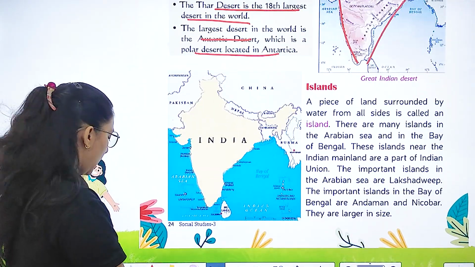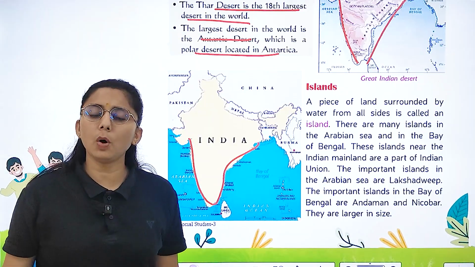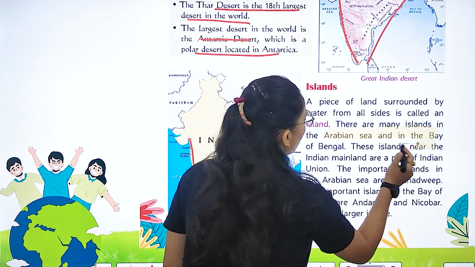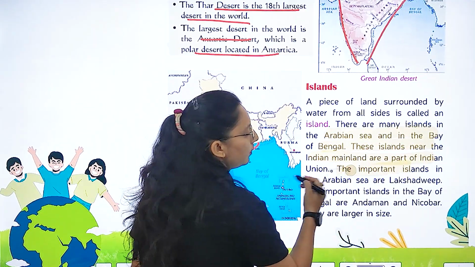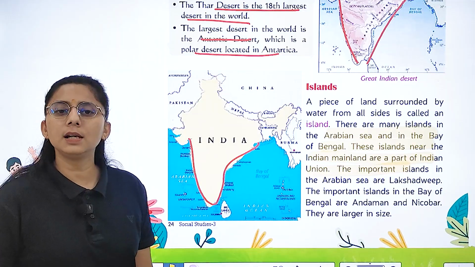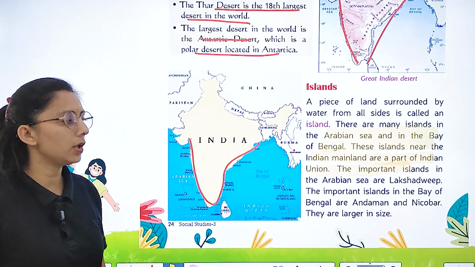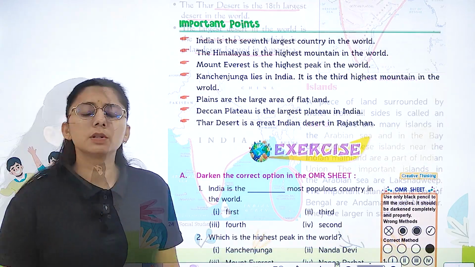Now what is an island? A piece of land. This is Iceland. A piece of land surrounded by water from all sides is known as an island. There are many islands in the Arabian Sea and in the Bay of Bengal. These islands near the Indian mainland are part of the Indian Union. Important island in the Arabian Sea is Lakshadweep, and in the Bay of Bengal, कौन से आपको यहाँ देखने को मिलेंगे? That is Andaman.